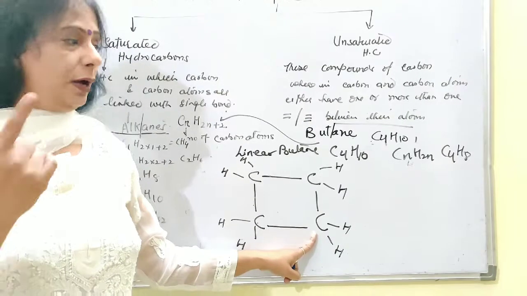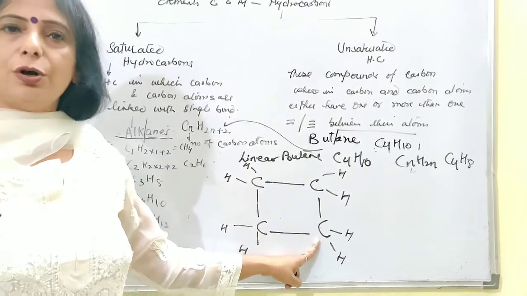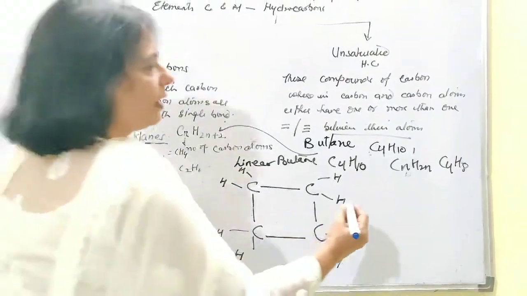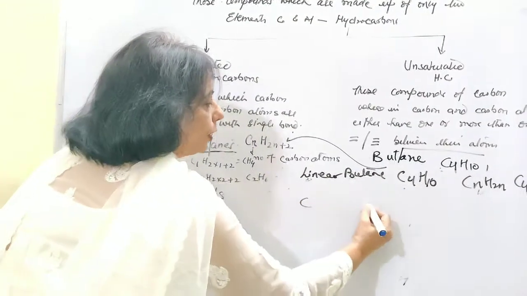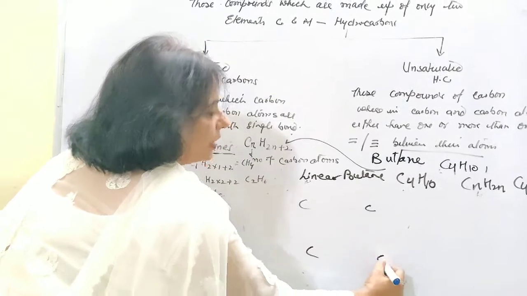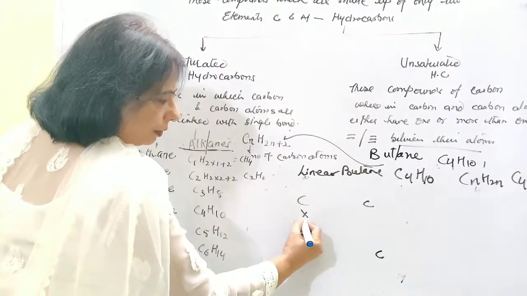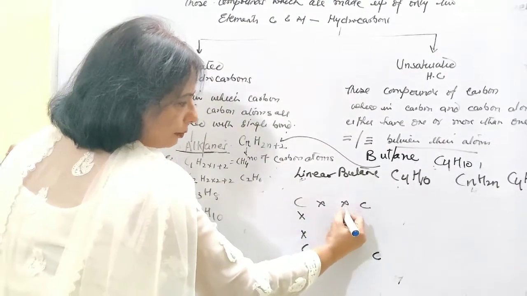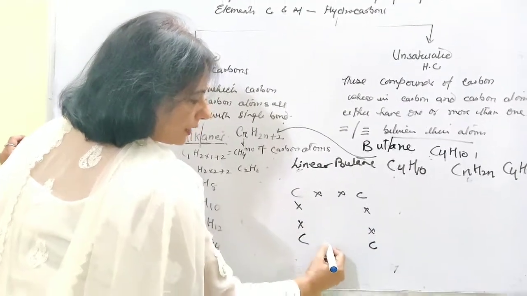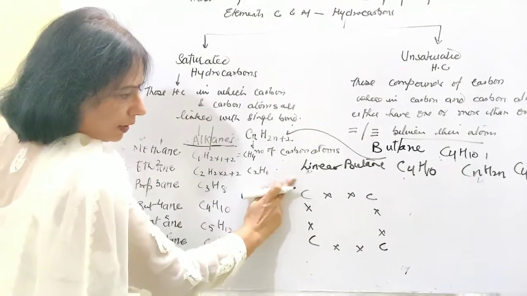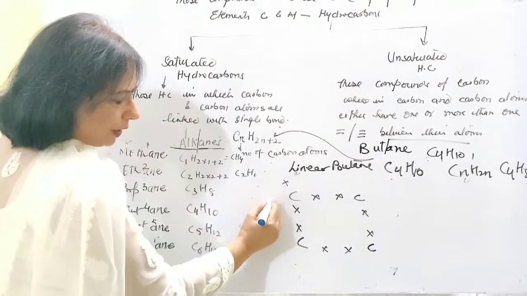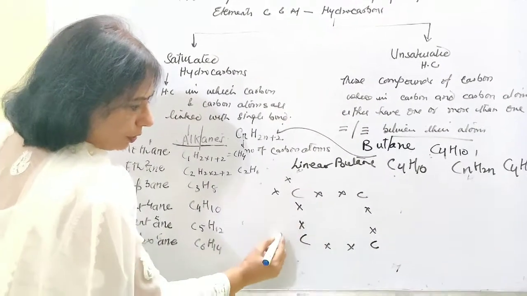How? Now let me go for the Lewis dot structure. In that case, again, you have to put 4 carbon atoms in this square form, and then put a pair of electrons between the carbon atoms, because the single bond has to be developed. Then count the number of electrons around the carbon atom, 1, 2, 3 and 4. Then 1, 2, 3 and 4.